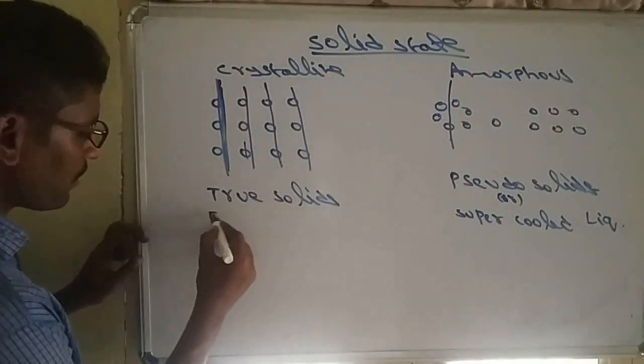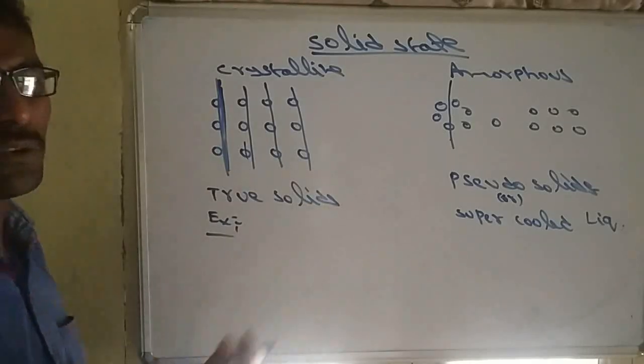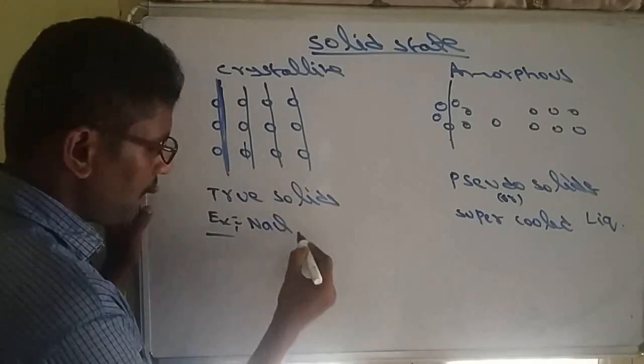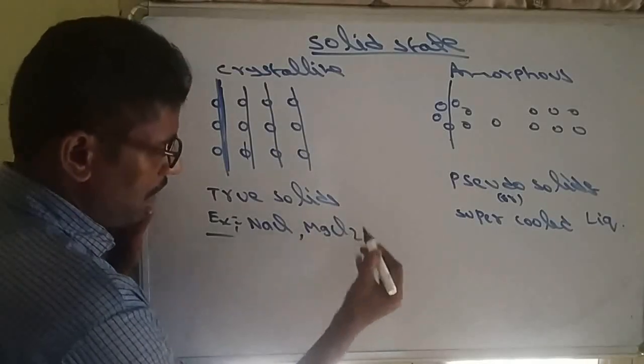So, examples of crystalline solids. We can use a number of examples. Ionic solids, like NaCl, MgCl2.